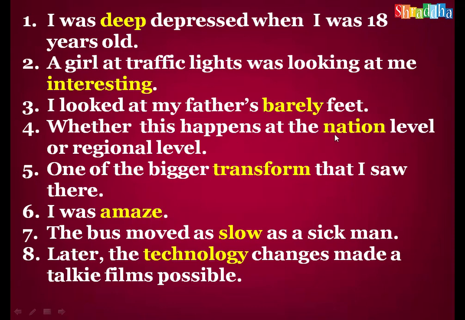Whether this happens at the national level or regional level. National is the adjective. That means the correct form of the word is not used in the correct place. Instead of using an adjective, he used a noun. So we have to supply the adjective. We have to change or modify this word. National. It becomes the adjective.